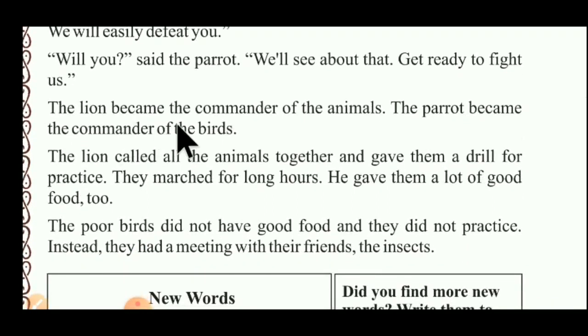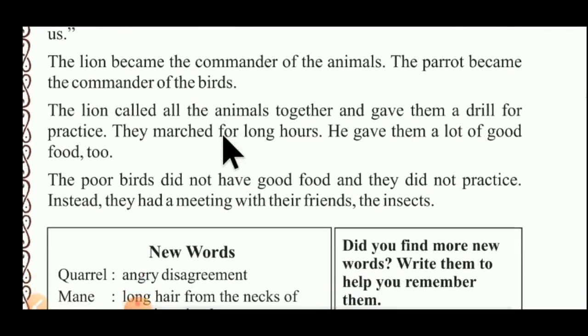The lion became the commander of the animals. Commander means the chief person, the chief head of the army. On the animal side, the lion became the commander. On the bird side, the parrot became the commander of that army.